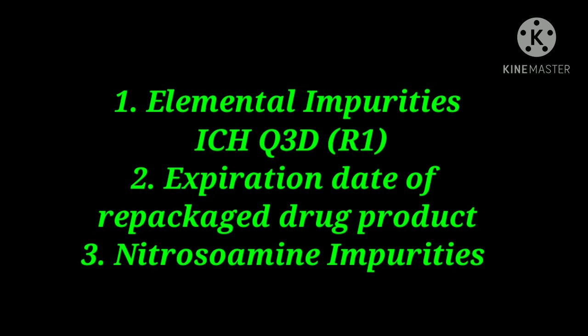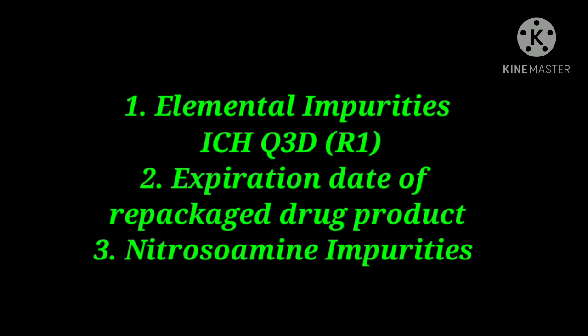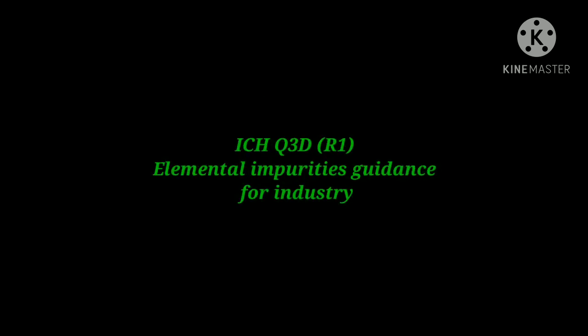In 2020, two CGMP guidelines and one revision guideline were published. The two CGMP guidelines are expiration date of prepackaged drug product and nitrosamine impurity, and the one revision guideline is elemental impurity ICH Q3D, that is Revision 1. So these three guidelines were published in 2020. Out of the three, one is a revision and two are new final guidelines.